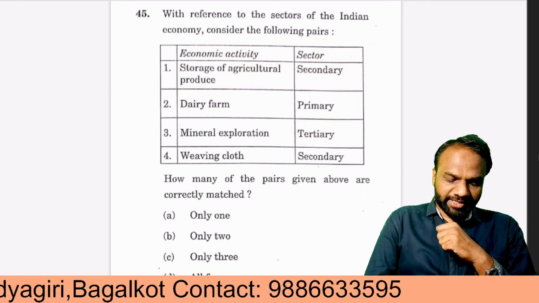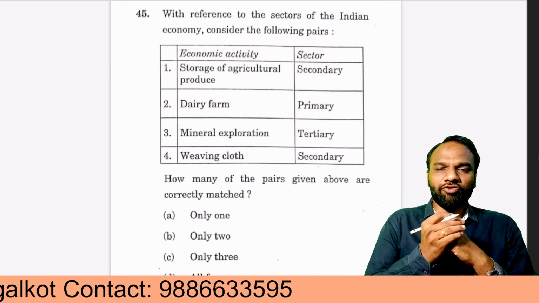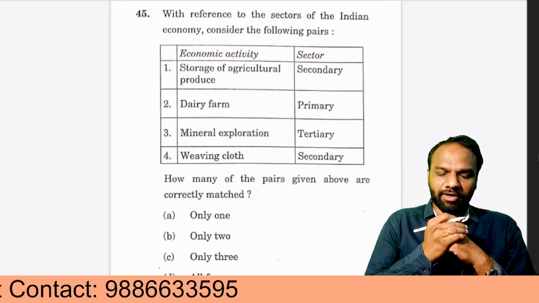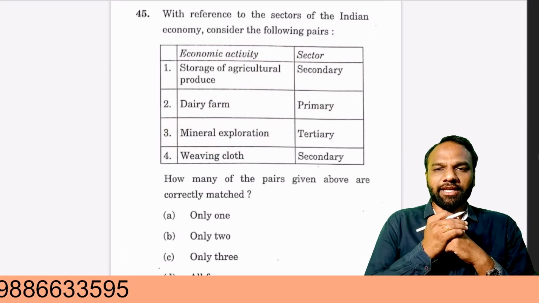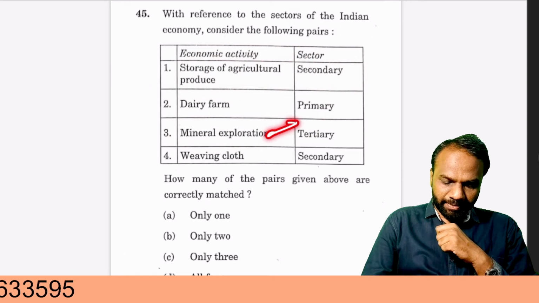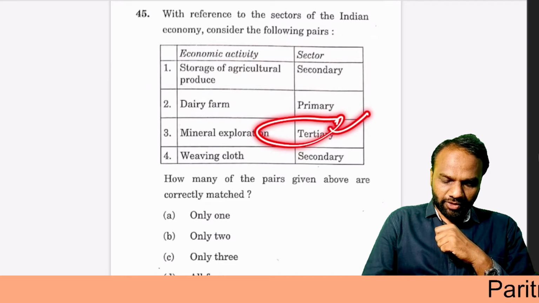Wrong. Next, dairy farm. Yes, dairy farm, it comes under primary sector. Dairy farm, growing of crops, all these come under primary sector. Next, mineral exploration. So where you are exploiting the natural resources, it comes under primary sector. Hence the third option is also wrong.